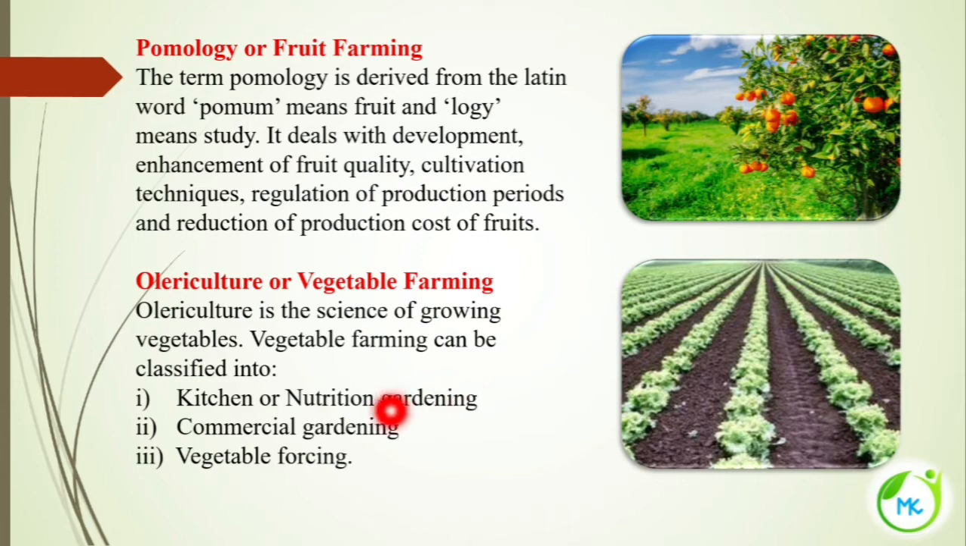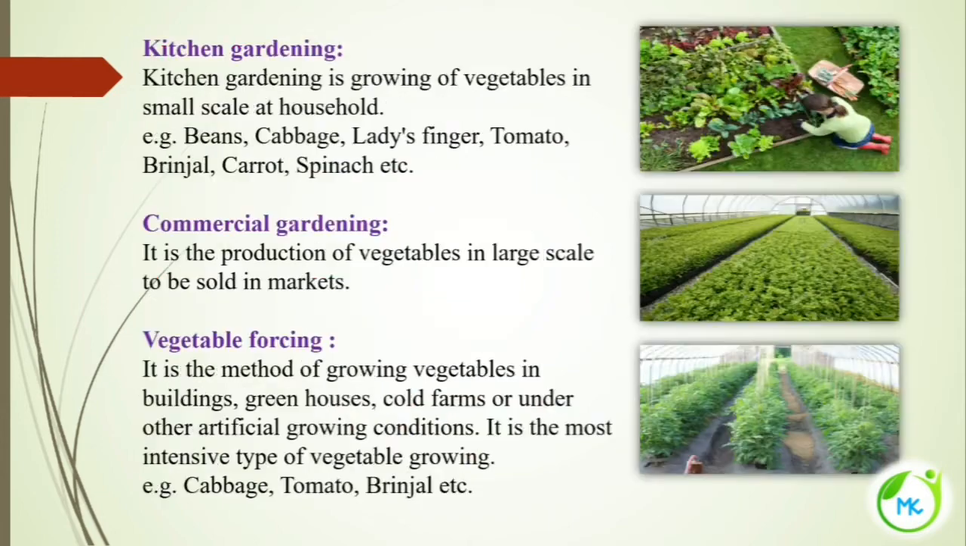First, kitchen or nutrition gardening. Kitchen gardening is growing vegetables on a small scale at household, for their own use. For example, they will be cultivating beans, cabbage, lady's finger, tomato, brinjal, carrot, spinach, etc. for their own purpose. That is referred to as kitchen gardening.